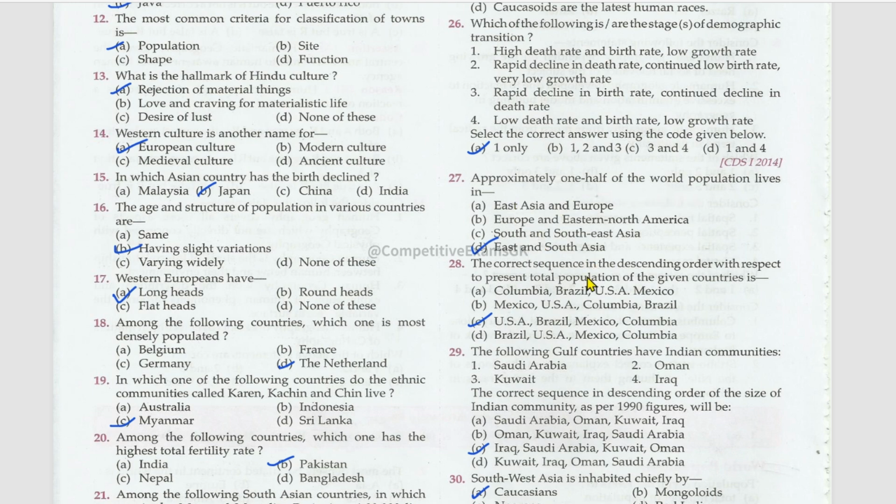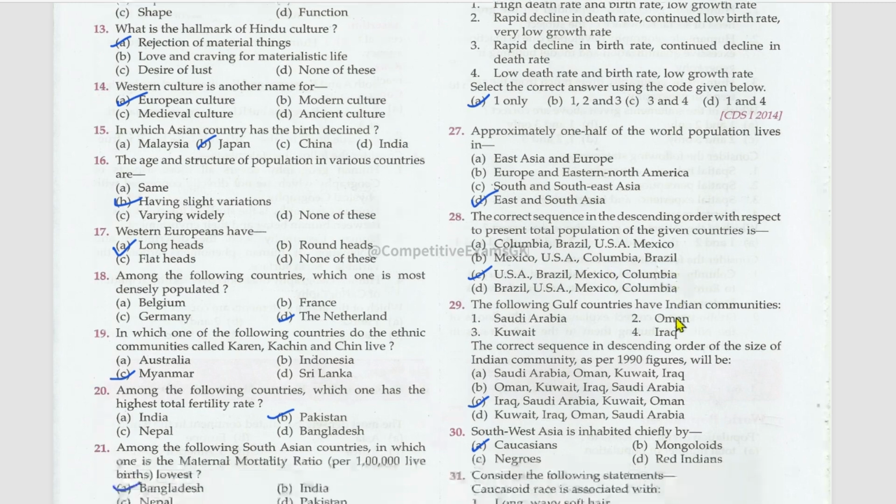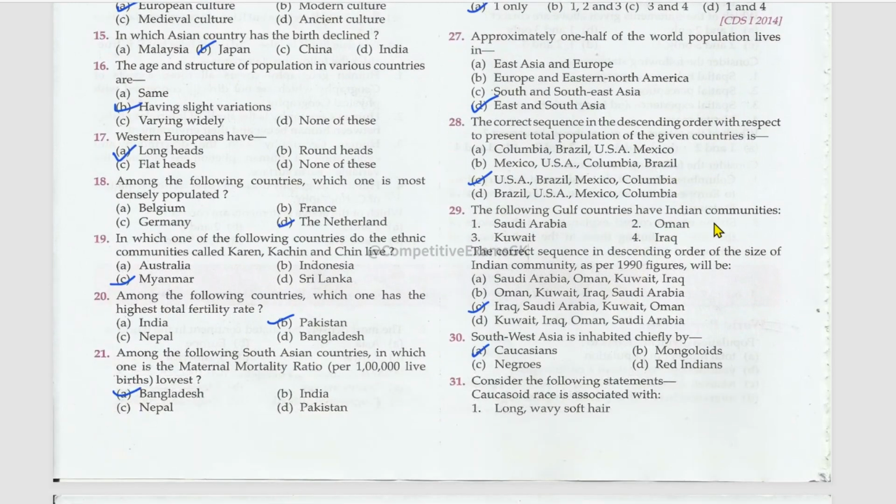The correct sequence in the descending order with respect to present total population of the given countries is USA, then Brazil, then Mexico, then Colombia. The following Gulf countries have Indian communities. The correct sequence in descending order of the size of the Indian community as per 1990 figures will be first Iraq, then Saudi Arabia, then Kuwait, then Oman.